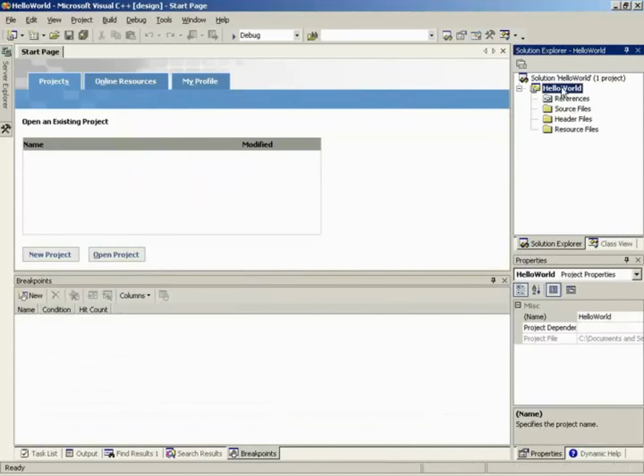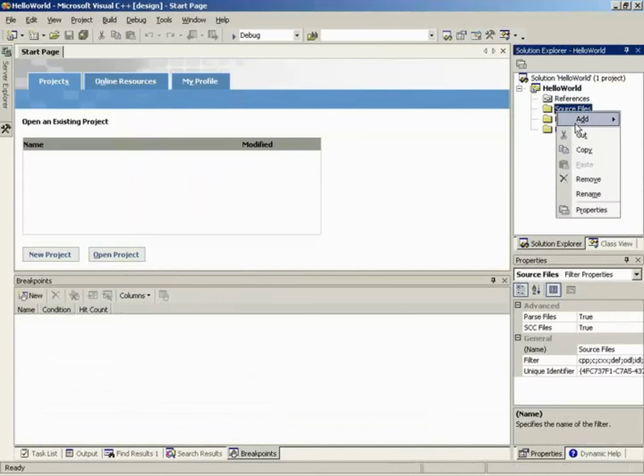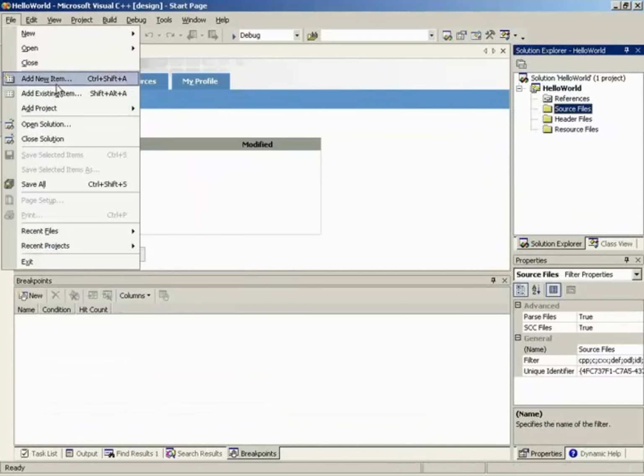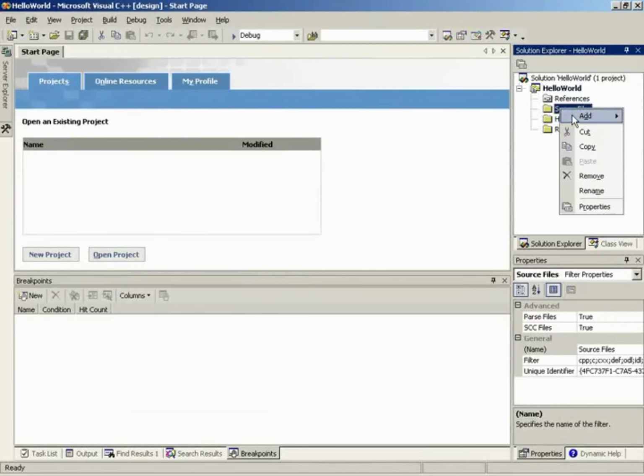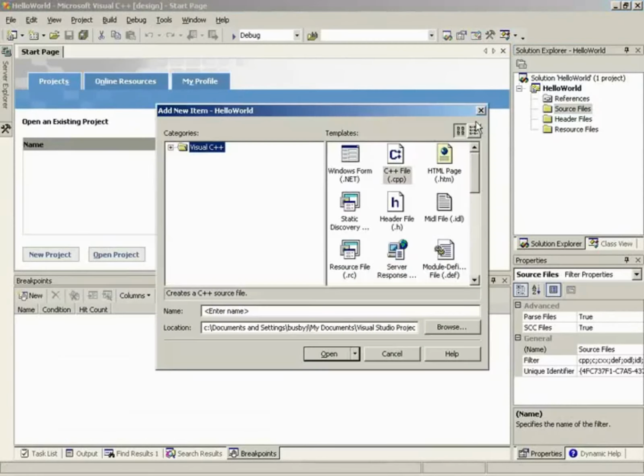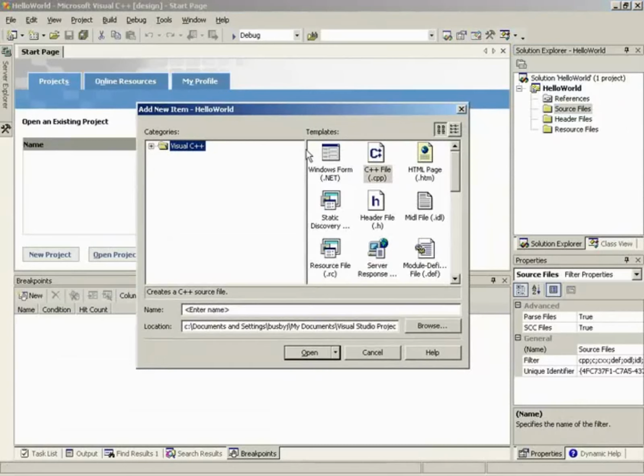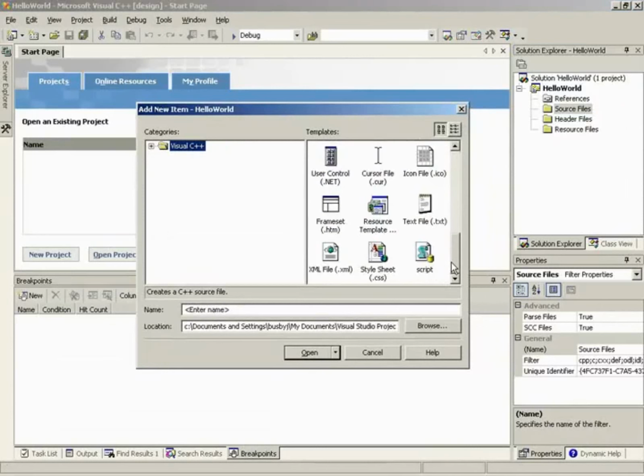And you'll notice that if you look in our Solution Explorer, no files are actually created. We have source files, header files, resource files. These are folders, but there's nothing inside of them. Interesting. So to start out, what we need to do is select our folder, right-click, and under Add, we could also go into here and actually add an existing or new item. But what I usually do is just right-click, press Add, and we'll add a new item. And we'll get this kind of dialog like we did before. Wow, a whole other list of things to choose from. Exactly. And you'll notice we can create a CPP file, which is our source file, and we have header files, etc. Just a huge list of things that we can create.